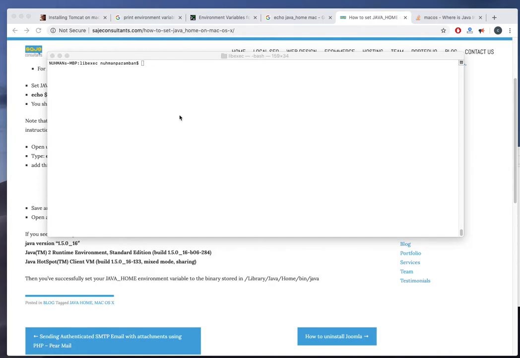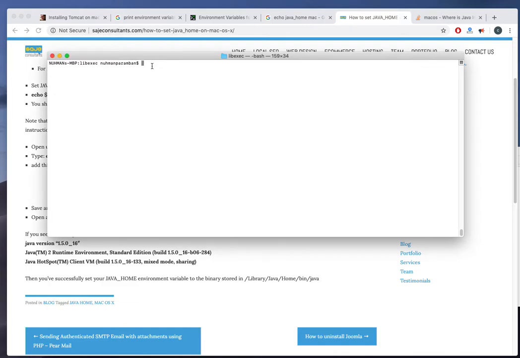Hello everyone. In this video we are going to see how we will install Tomcat in Mac. Actually, in one of my previous videos, I made Tomcat into a Docker image and ran it from a Docker container. So right now we are going to take the direct approach where we will install it in Mac OS. So how will we do that?